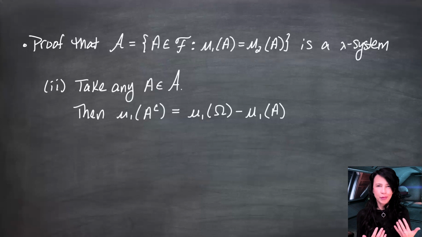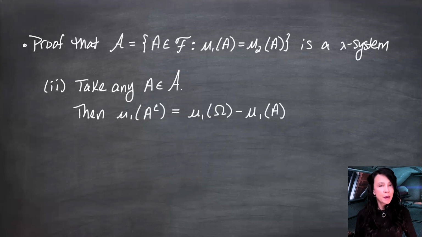This is kind of like the complement rule for probability measures. I'm just using countable additivity. We know that A and A complement are disjoint and their union is the full omega. So by finite additivity, which is a special case of countable additivity for the measure mu1, we know that mu1 of A plus mu1 of A complement is equal to mu1 of omega. So here it's just unraveled.